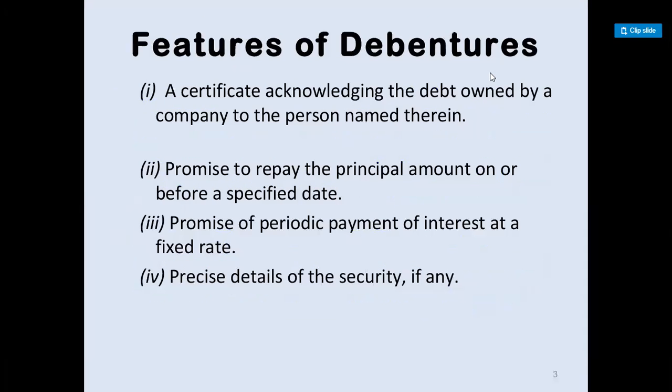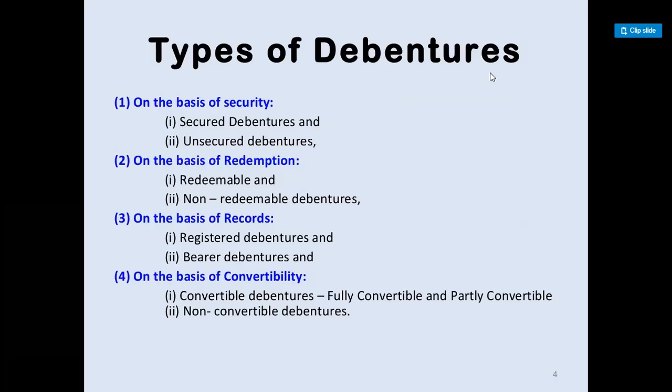Features of debenture. A certificate acknowledging the debt owed by a company to the person named therein. Promise to repay the principal amount on or before a specified date. Promise of periodic payment of interest at a fixed rate and precise details of security, if any. There are basically four types of debentures.